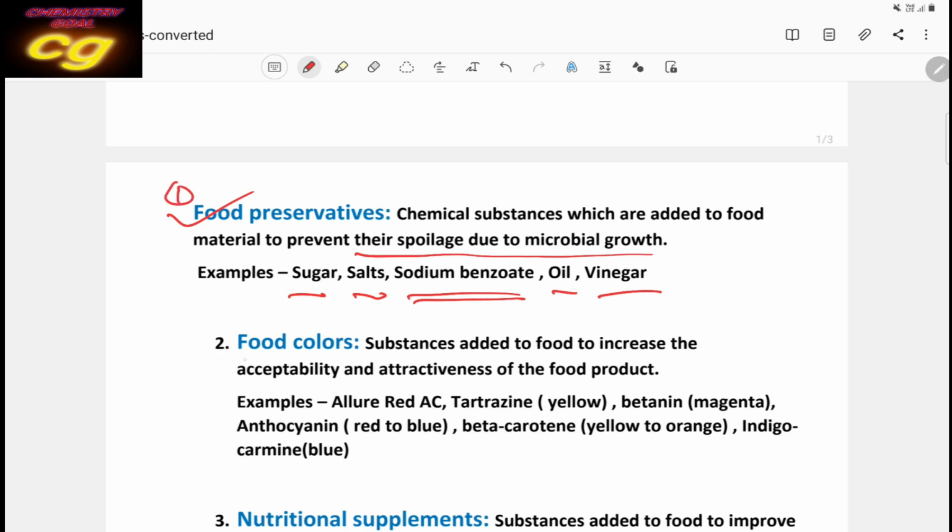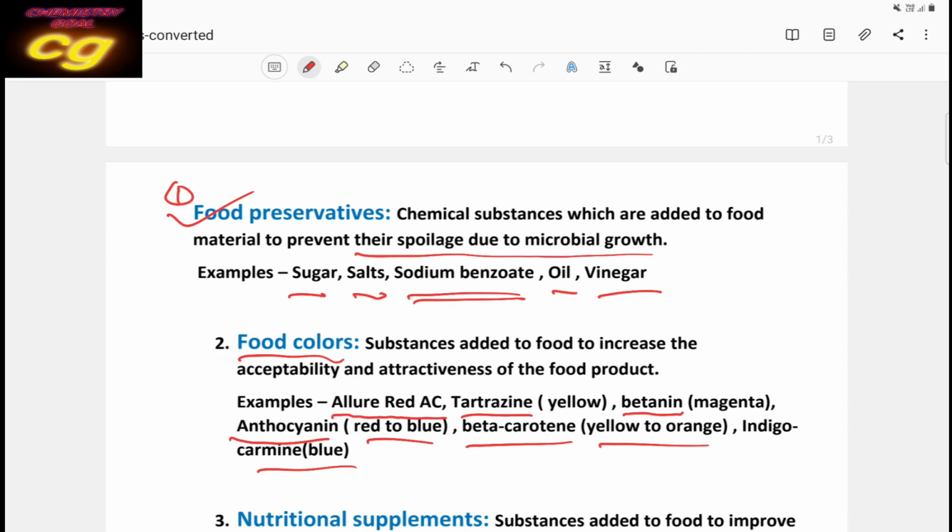Then the second is food color. Different types of color are also used. We are adding them in preparing different types of foods. What are these? Allura red SC, tartrazine, that is yellow color, betanin, magenta color, anthocyanin, color changes red to blue, then beta carotene, that is yellow to orange color, and indigo carmine, that is blue color. So depending upon the color required, we can use different food colors.